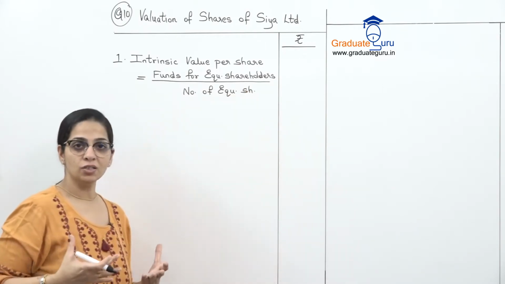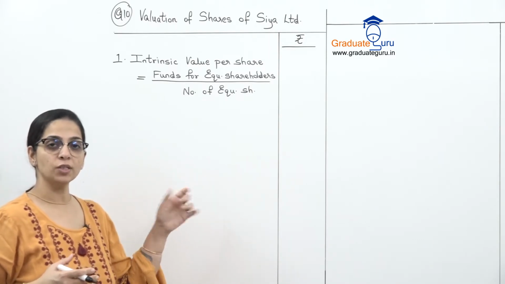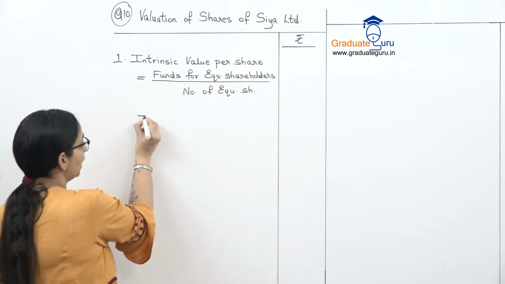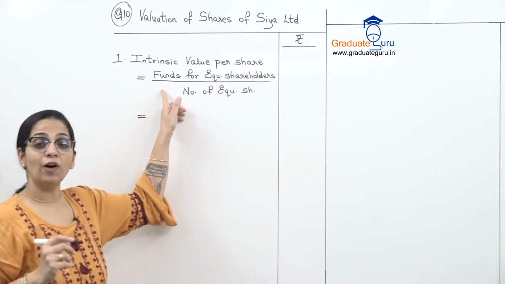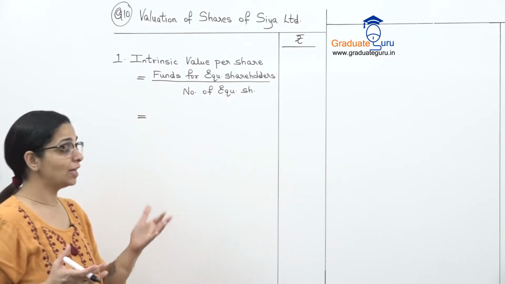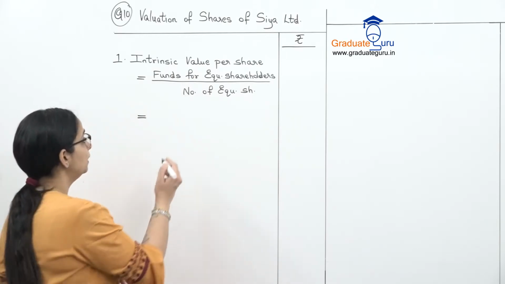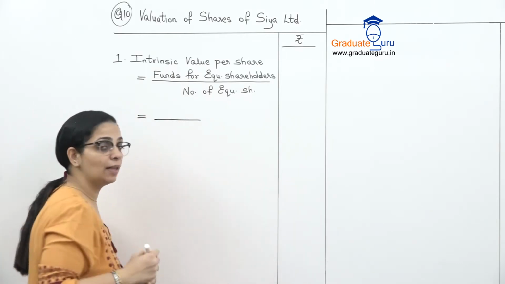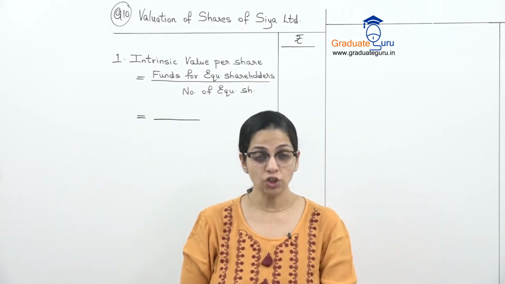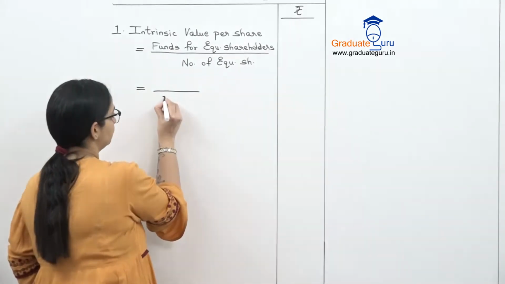So total funds जो कि equity shareholders के लिए है, divided by the number of shares will give me the value per share. So for this, what I need is basically my funds for equity shareholders. So जो भी हमारा balance sheet दिया है, that will help me to calculate my funds for equity shareholders. The number of equity shares is already there with us in the balance sheet. I have to take equity shares, which is the second capital given, and that is 10,000 shares.